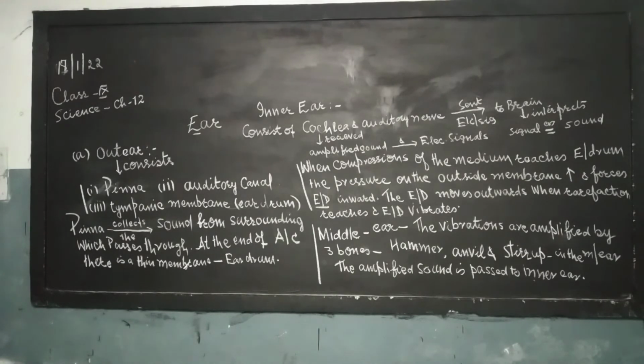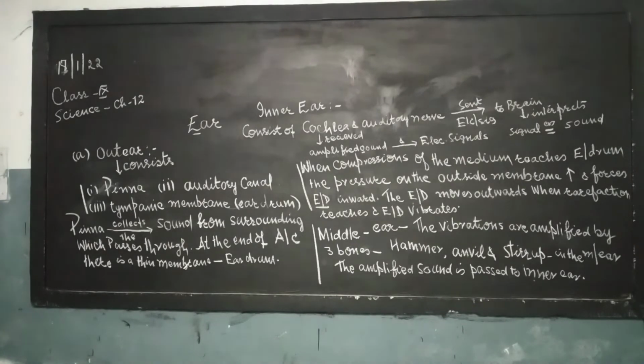Students, today we are learning the structure of the human ear. The human ear consists of three parts, namely outer ear, middle ear, and inner ear.